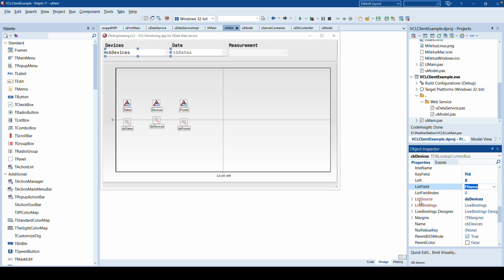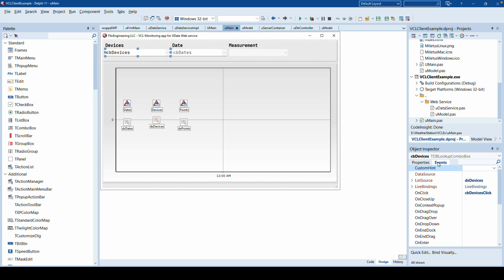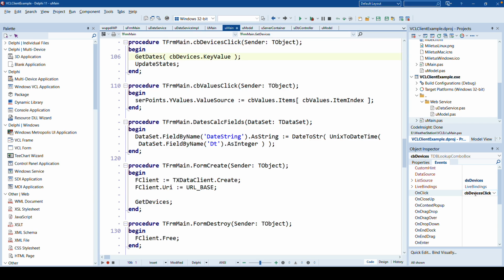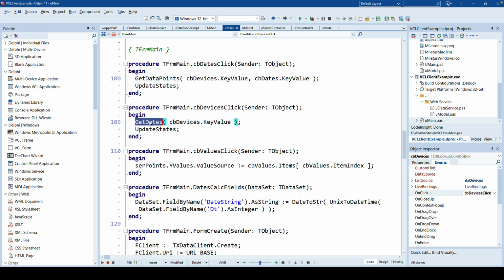Remember, it's the name of the field, and the key field is FID to identify the device. And in the OnClick event for the combo box, we can now say if the user selects one of the devices, GetDates, which is a method that we will write now, with the parameter CBDevices.KeyValue, which will be the ID of the device.